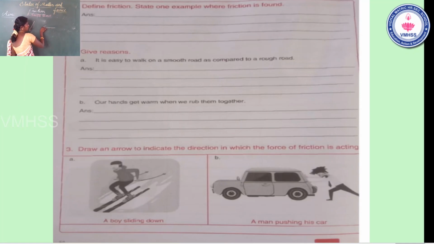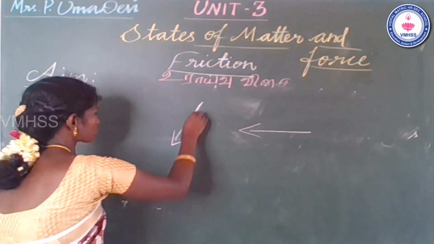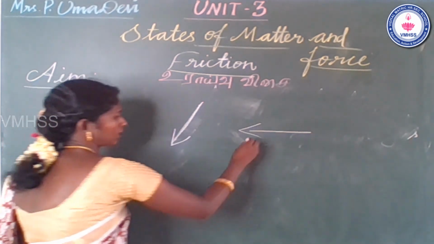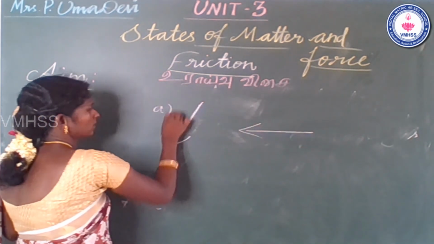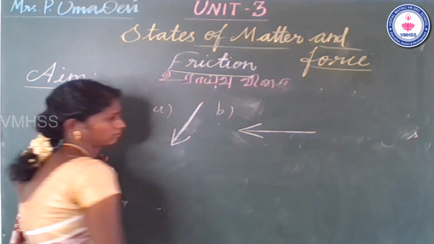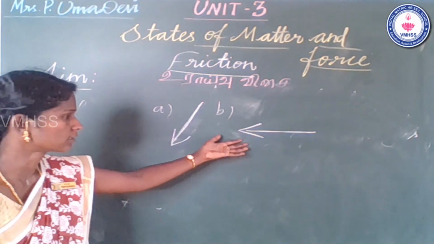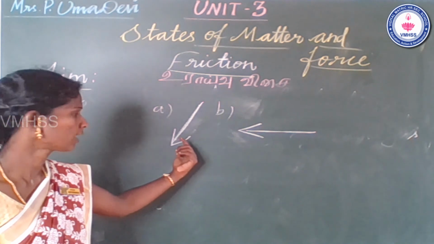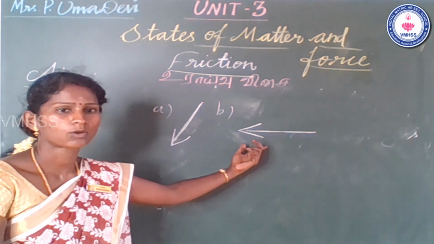You can draw the arrow in this direction. First picture, draw the arrow in this direction. Second picture, draw the arrow mark like this.